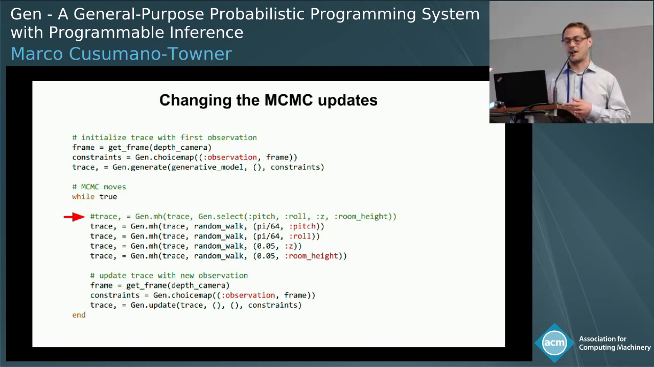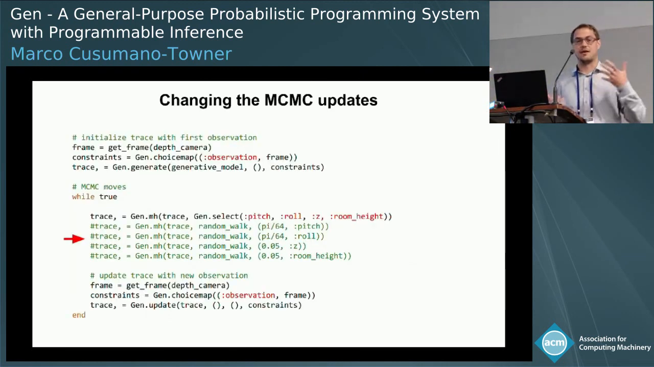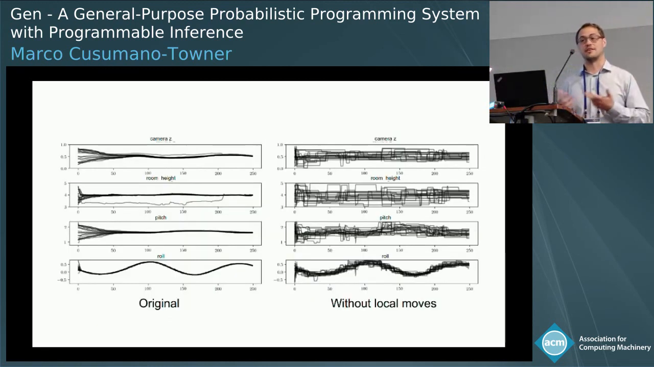So say we comment out one of these lines, we no longer have these global moves. So the new results without the global moves are shown on the right, and here it takes about twice as long to converge typically, and some traces never really converge to the right answer. If we instead comment out these other types of moves, these local moves, now we get answers that are wrong but in a different way.